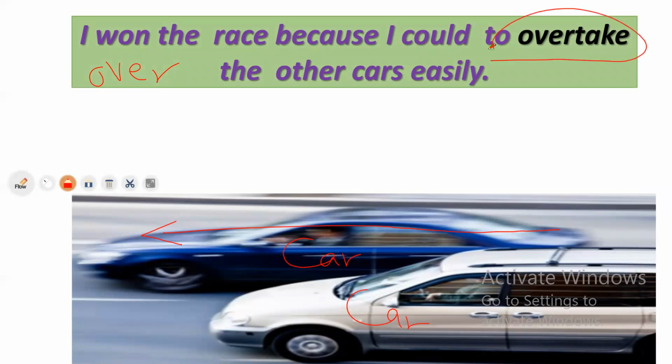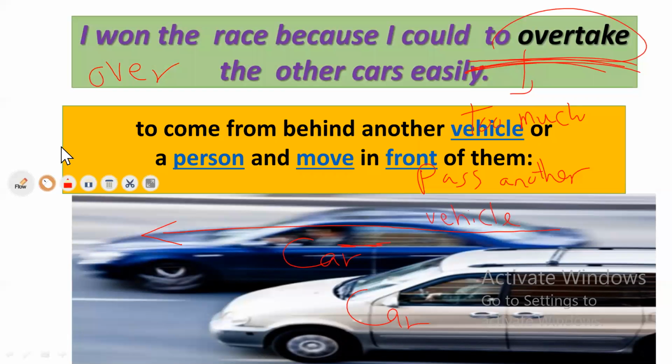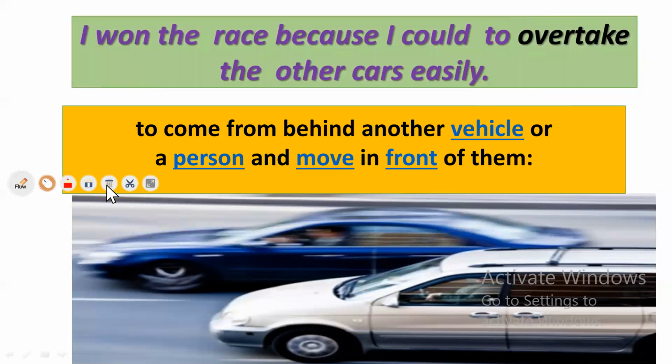Overtake in this case, over doesn't mean too much. Over in this word means to pass another car or vehicle or a person. So overtake means to come from behind another vehicle or a person and move in front of them.